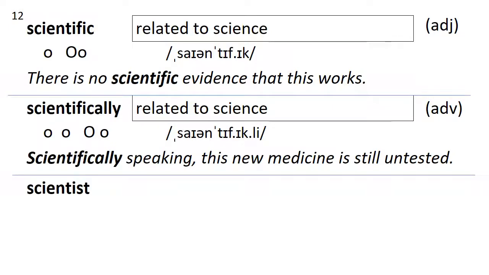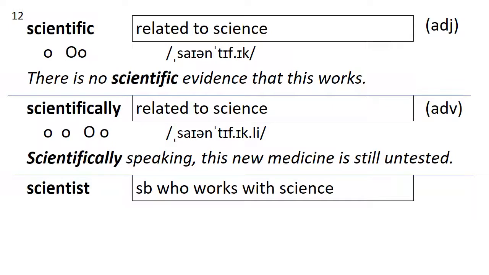And then the last one is scientist. Somebody who works with science. It's a job, so it's a countable noun. How many syllables? Scientist. 3, stresses on the first.